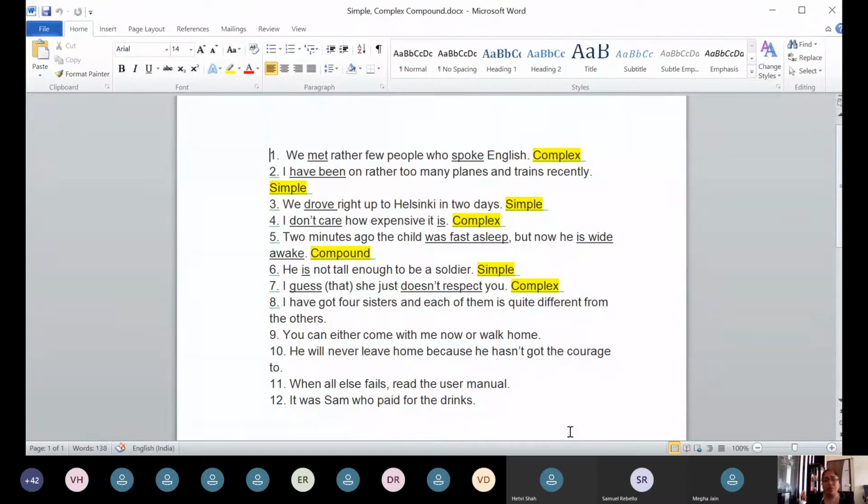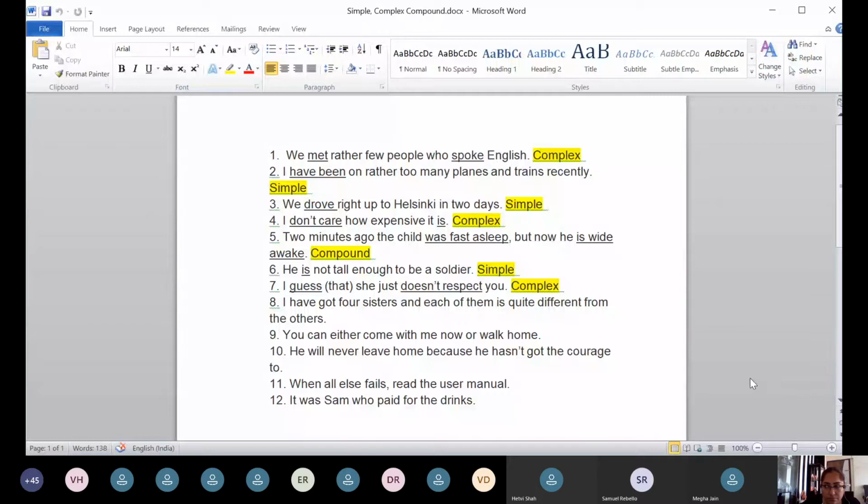When you ask a question, what? I guess what? You're asking a question, what do you guess? And you get the answer that she just doesn't respect you. So in that case, "she just doesn't respect you" is an answer. When you ask the question what, then it becomes a noun clause.